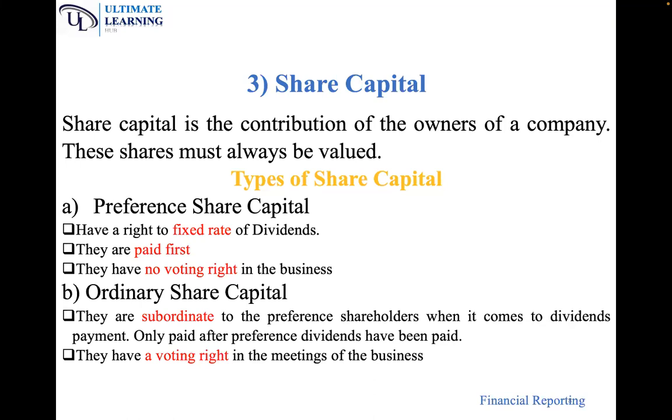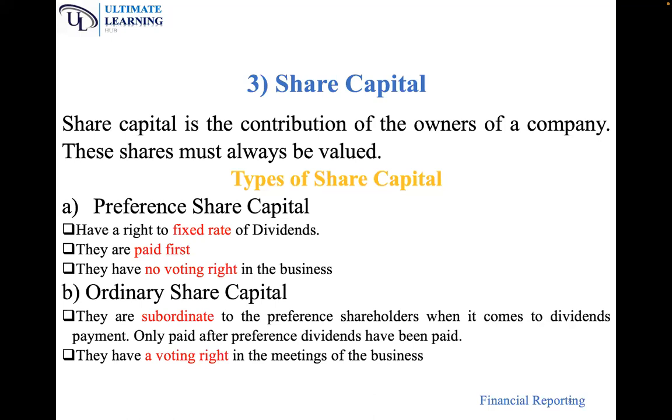Redeemable are the ones that are issued for a specific period of time. Maybe after 5 years, we can redeem them. We can repurchase them, or the owner of the capital can sell it, can redeem back his money. So if I buy shares in your company and you give me redeemable preference shares, it means I can sell back the shares after some period of time.